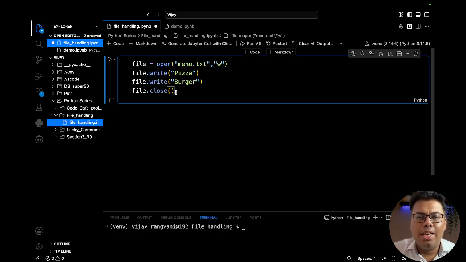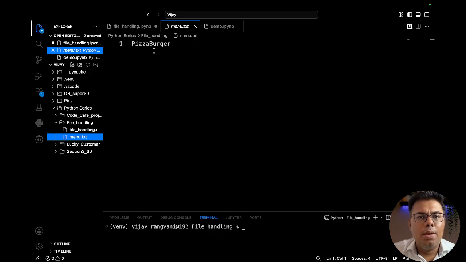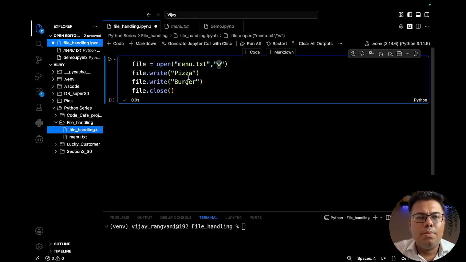If you don't close the file, it can behave randomly, so it is always recommended that you perform a file close. So here you can see there is no menu.txt as of now. And if we are performing a write operation and the file is not found, Python itself will create a blank file and then start writing in there. So if I run it, you can see menu.txt. If I open that, pizza burger, that is printed.